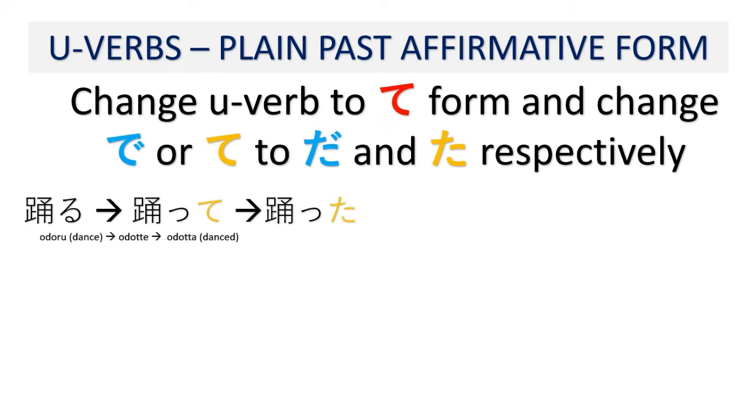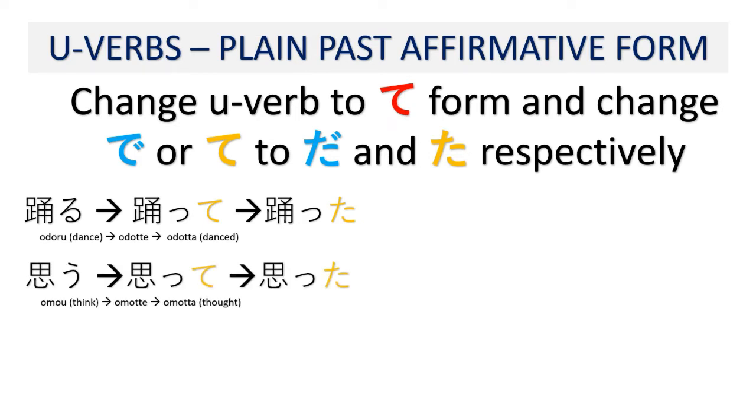So for example, odoru becomes odotte. Now we change the te in odotte, it becomes odotta. Even though odoru ends in ru, it is not a ru verb. Omou becomes omotte, and we change it to omotta.